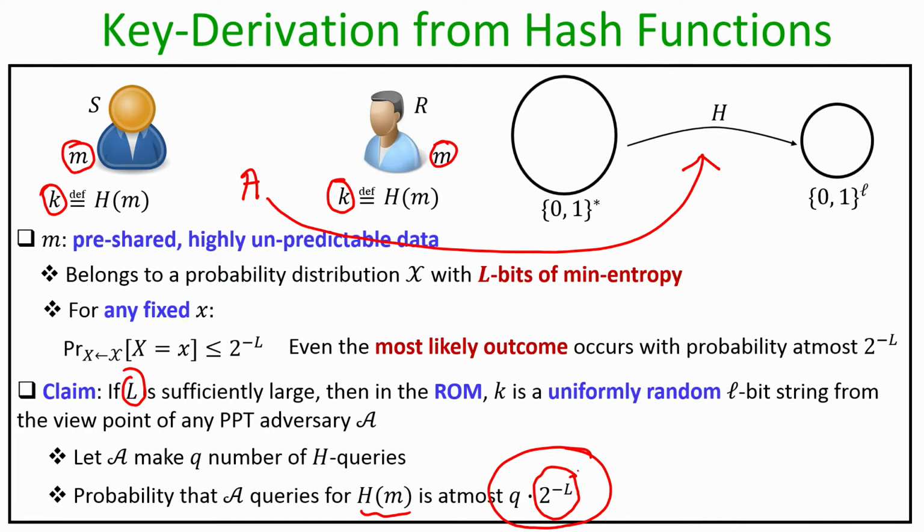If we assume that big L is sufficiently large and q is polynomially bounded in the security parameter, this is some negligible function in the security parameter. So since the adversary has not queried for h of m except with negligible probability, from the viewpoint of the adversary the resultant key k is going to be a uniformly random l bit string, and that ensures that now the sender and receiver can safely use the derived key k for any cryptographic primitive as the key.